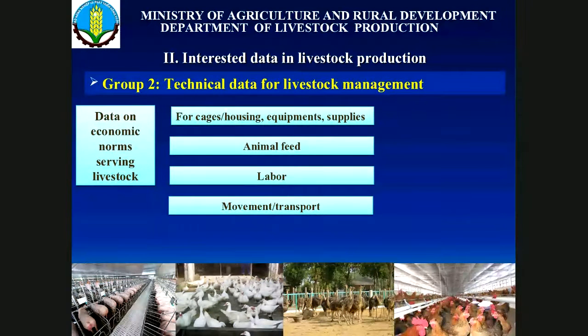Sometimes we do not know exactly how many tons of pork can be produced every month or every quarter. So we have to base it on how many tons of commercial feed and how many livestock breed, for example pig breed or chicken breed, and then we convert it to the productivity we can obtain. That is an indirect way to get the data.